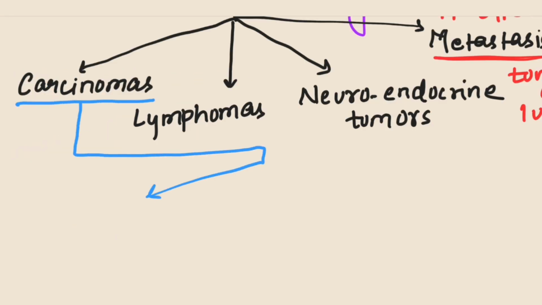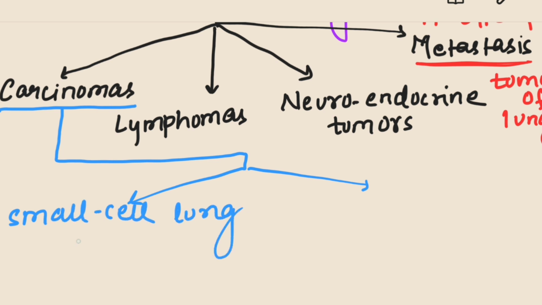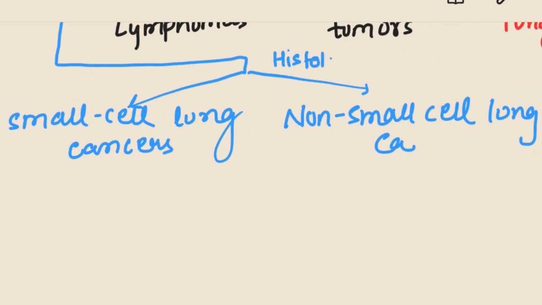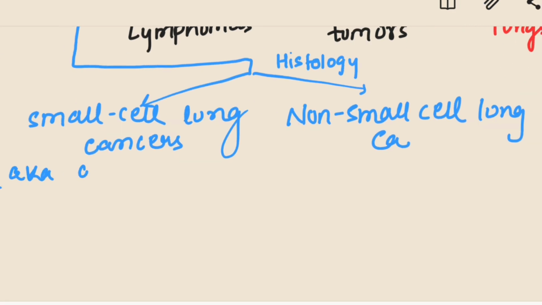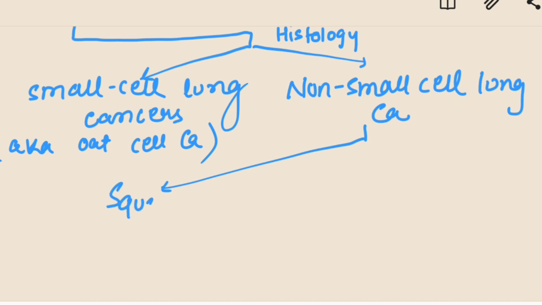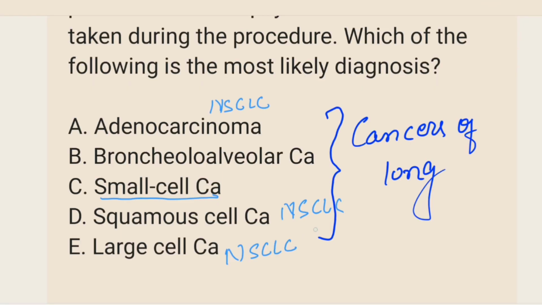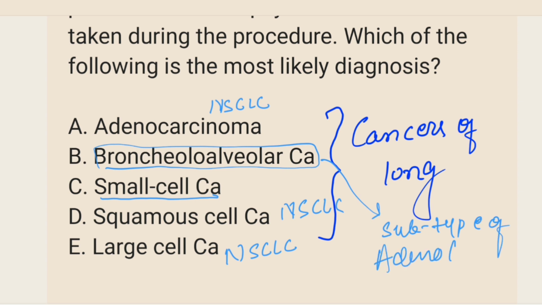Carcinomas, on the basis of histology, are further classified into small cell lung cancers and non-small cell lung cancers. Small cell lung cancers are also known as oat cell carcinomas because of the oat grain shape of their cells. On the other hand, non-small cell lung cancers are further divided into squamous cell carcinoma, adenocarcinoma, and large cell carcinoma. Going back to our question, we now know the type of lung cancer and their category. However, bronchiolo-alveolar carcinoma is a subtype of adenocarcinoma of lung.